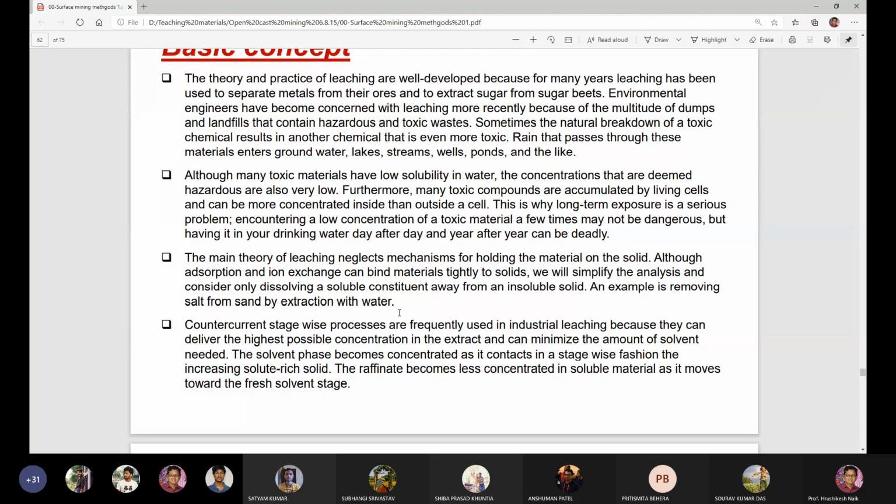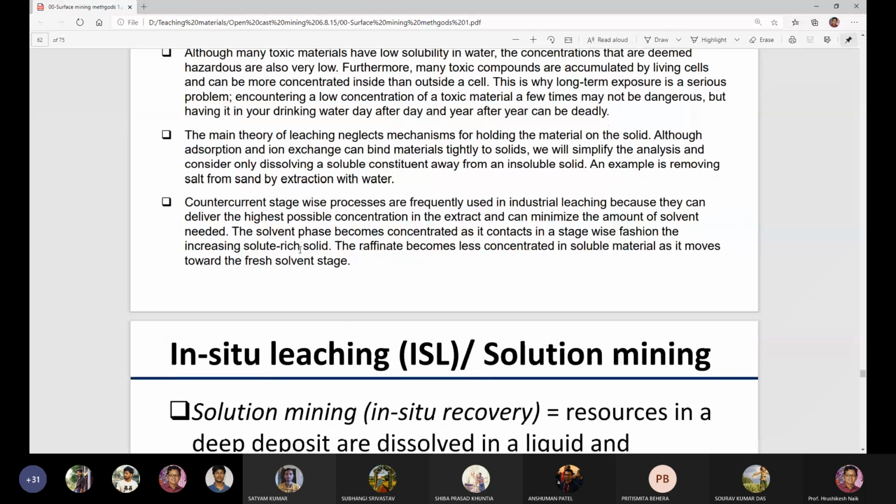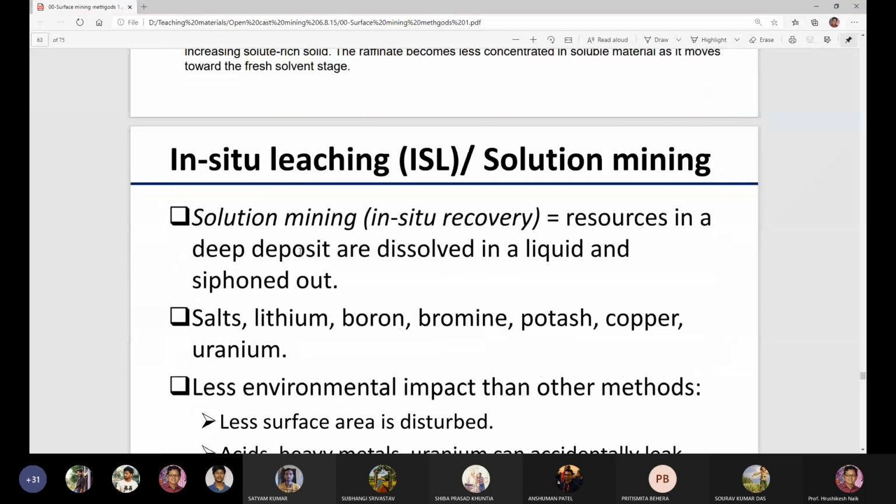The solvent phase becomes concentrated as it contacts in a stage-wise fashion the increasing solute rich solid. The raffinate becomes less concentrated in soluble material as it moves toward the fresh solvent stage. So this is the basic concept of solution mining in situ leaching.